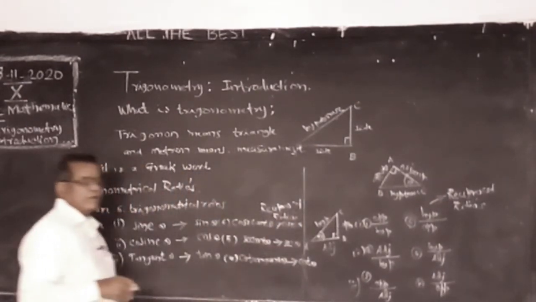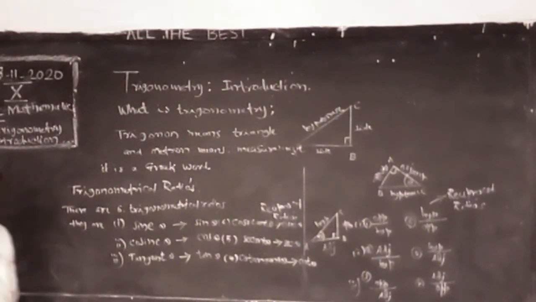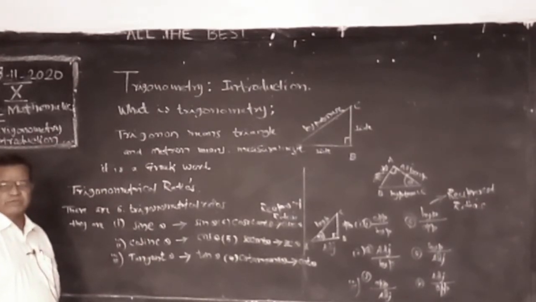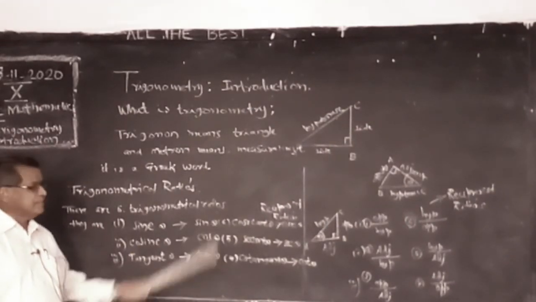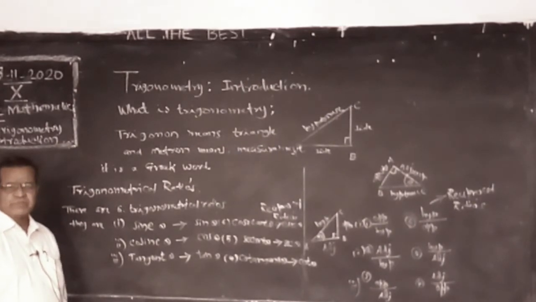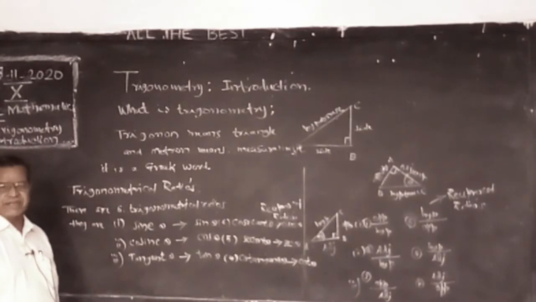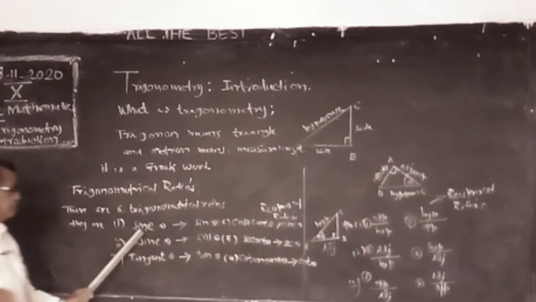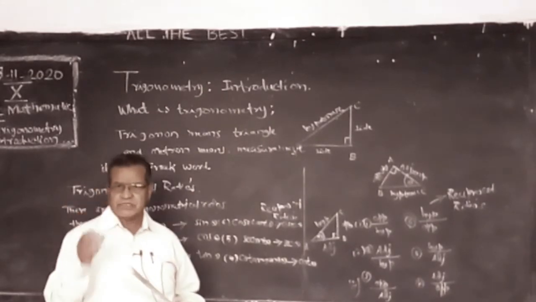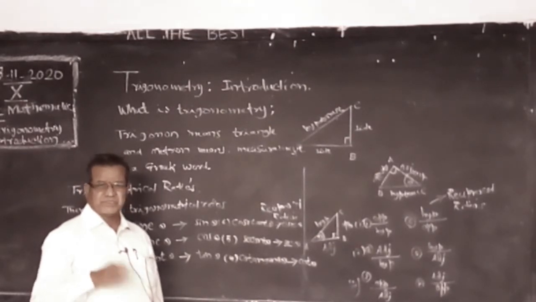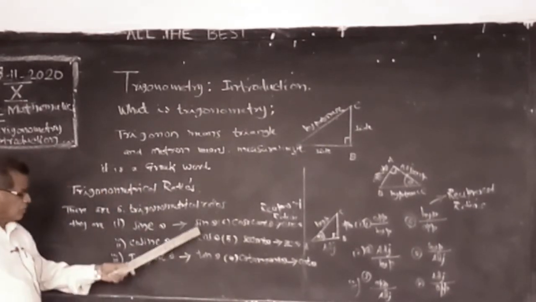So these are the 6 ratios. Every student should know all these. Simply you have to say the ratio, opposite side of the angle by hypotenuse. So how is it defined in a right angle triangle? Define sin theta. I am giving the definition of sin theta. In a right angle triangle, the ratio of the opposite side of the angle to the hypotenuse of the triangle is called sine of the angle. Like that we have written for all these 6.